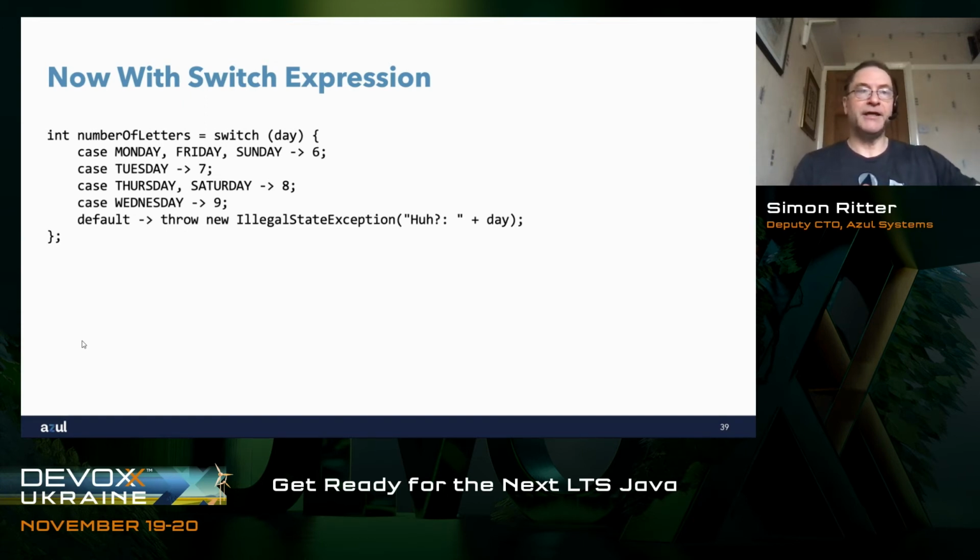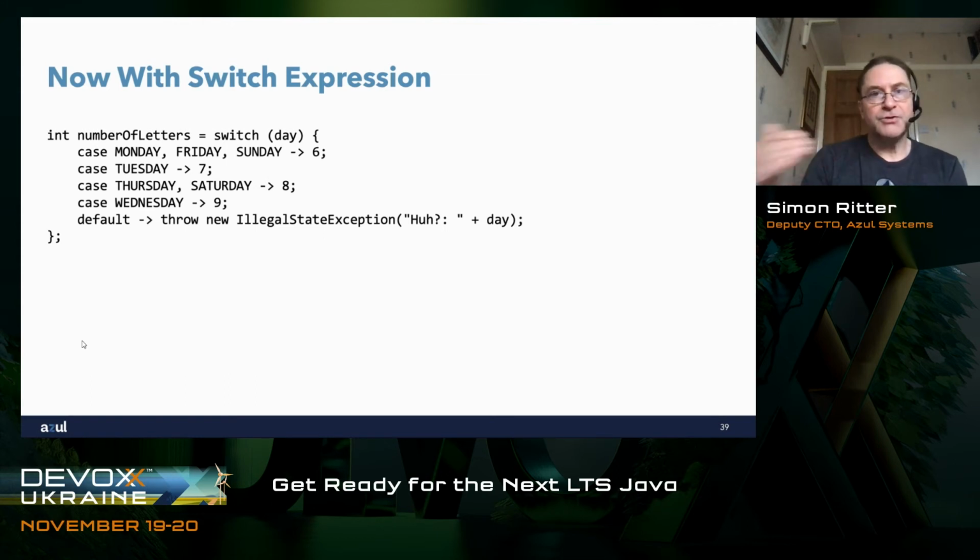And therefore we eliminate that potential problem of forgetting to assign a value to number of letters. We can see here that the code is a lot shorter than the code we had on the previous slide. But importantly, we're not losing any of the readability. Again, this comes back to what we said earlier about how readability is very important in Java and making sure you can understand what's happening.